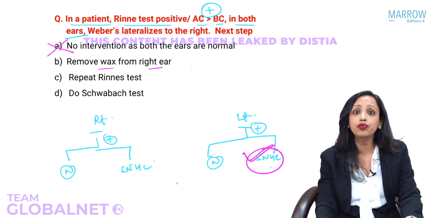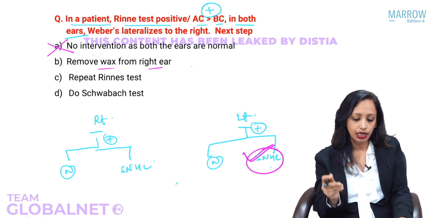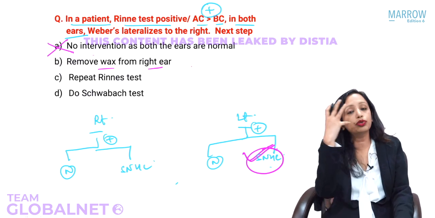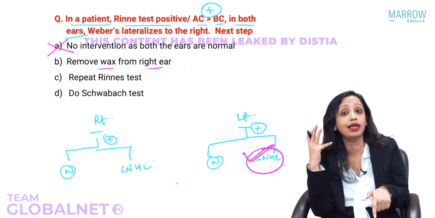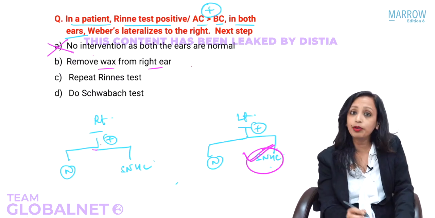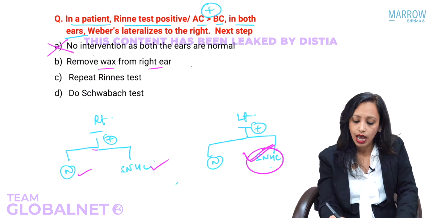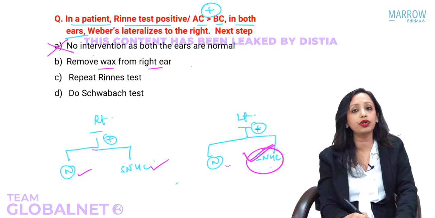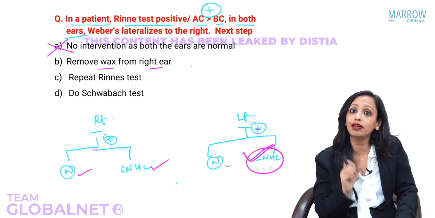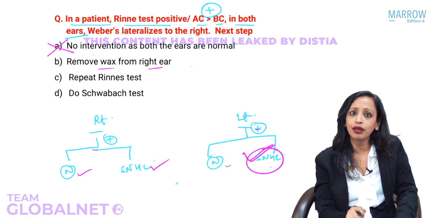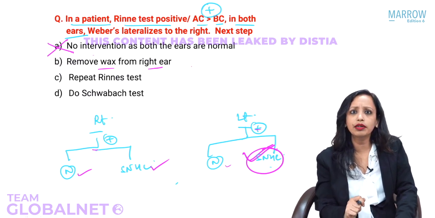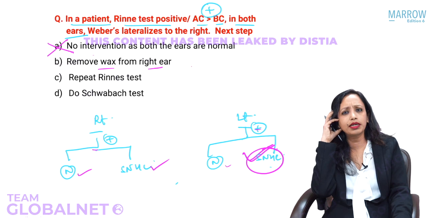Because the moment you see that Weber's lateralized to the right, and if you have not written it like this, that there is no possibility of a conductive hearing loss, Rinne's positive, only normal or sensorineural hearing loss. If you have not written it down, then the moment you see wax in the right ear, you will think, okay, wax in the right ear.